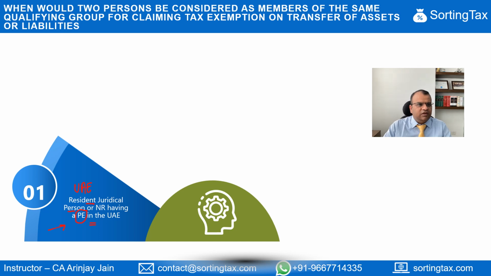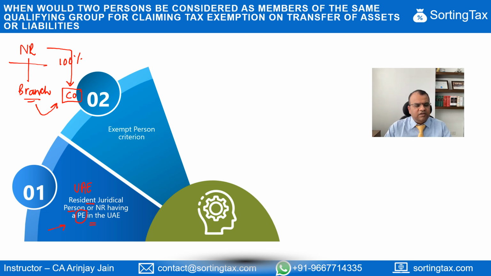But if there is a non-resident, let's say for example, who has a branch in the UAE, the branch of the non-resident in the UAE will be considered as a taxable person. If the non-resident incorporates another company here where it owns 100%, and the branch transfers certain assets to the company under a reorganization, that will be covered under Article 26.